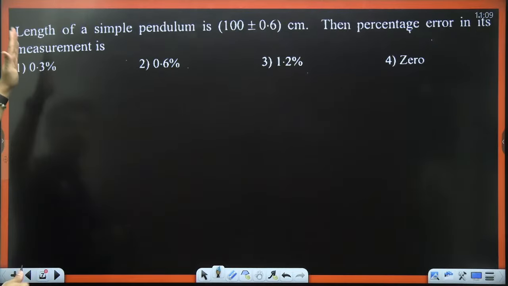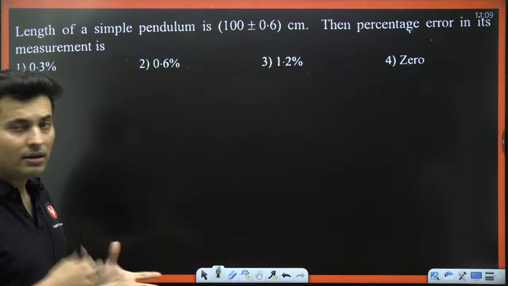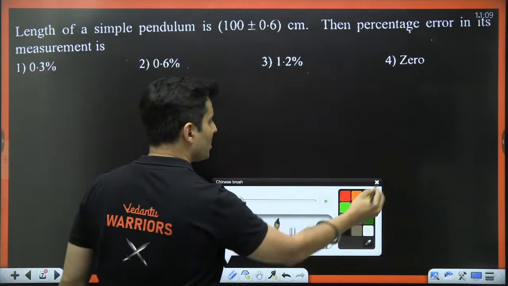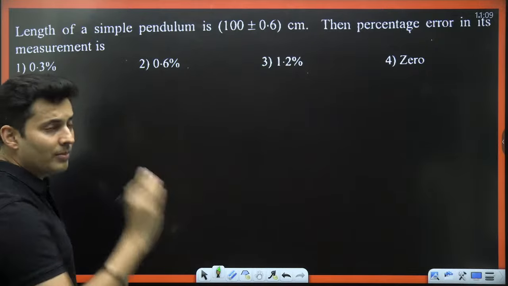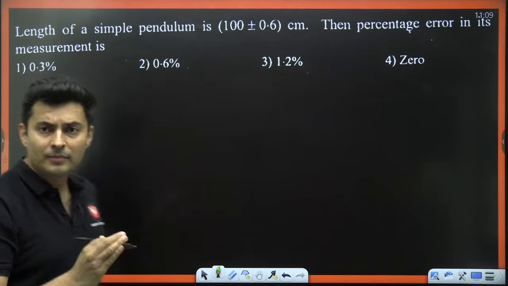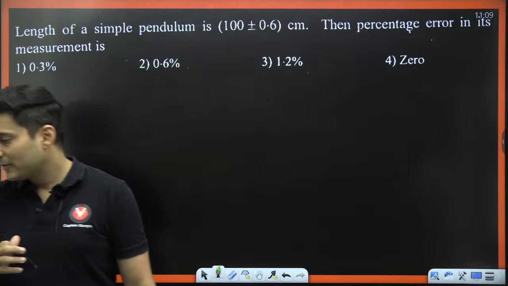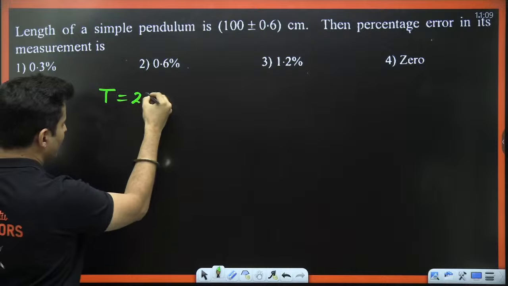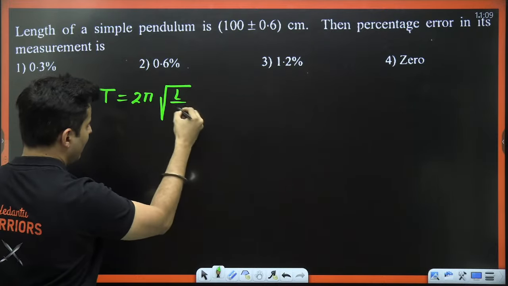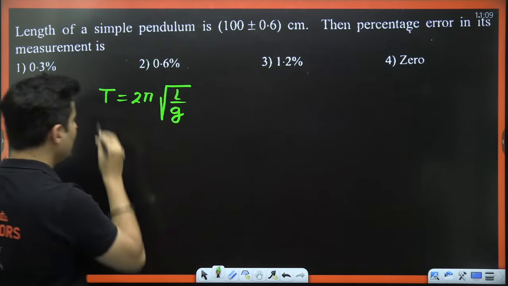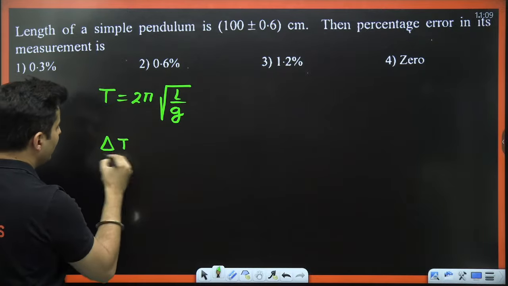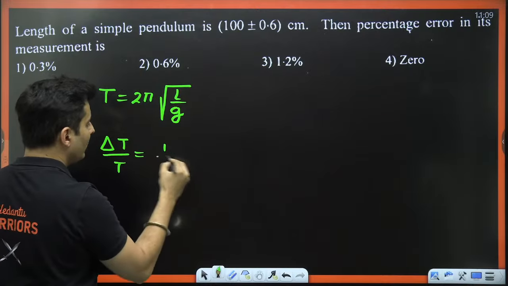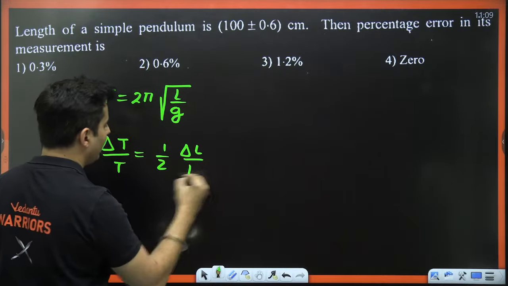Okay, let's move. Length of a pendulum is 100 plus minus 0.6. The percentage error in the measurement is how much? Now, is the time period of a pendulum related to the length? Yes or no? Quickly think about it. Yes, it is related. What is the relationship? The time period is 2 pi root of L divided by g. Is that right? So the relative error in the time period, since the power of length is half, will be half times the relative error in the length.